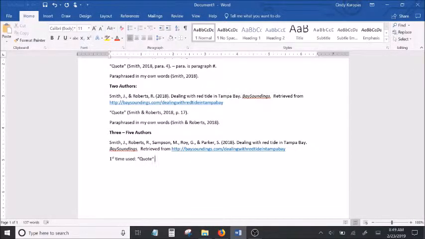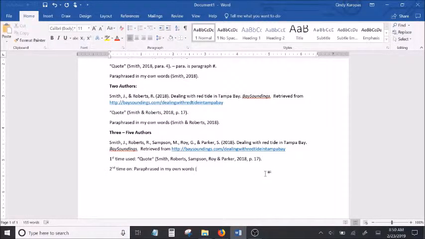The first time I use this source with 3, 4, or 5 authors in my essay, I have to name all of them in the in-text citation. So it's going to be a long citation, but that's the way it's supposed to be if you have 3, 4, or 5 authors. You give all of their names. Those names are then followed by the year, and then, if it's a quote, a location. If it's paraphrased, no location.